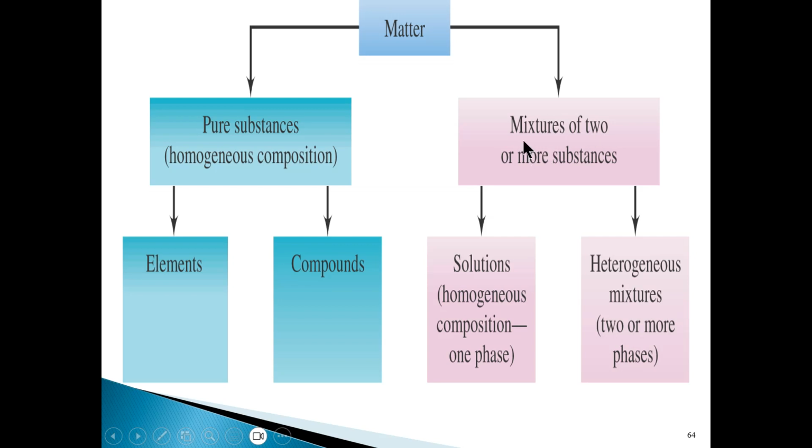And then over here, as far as mixtures are concerned, there are two categories or subcategories. You have solutions or homogeneous mixtures, where basically you have one phase where you have two or more substances combined with each other physically. And then over here, heterogeneous mixtures, where the components of the mixture can be distinctly observed, all right? They won't be uniformly mixed. Okay, so that's basically a summary of what we talked about today.